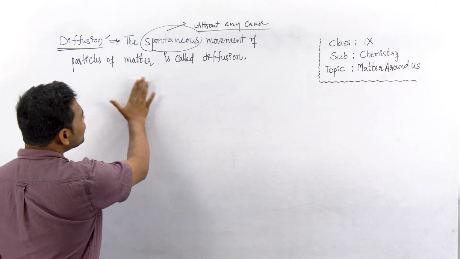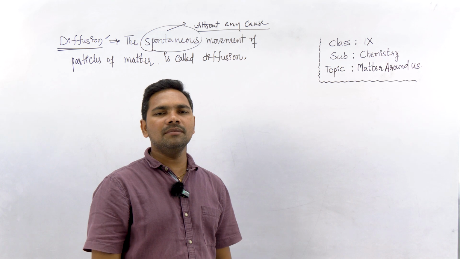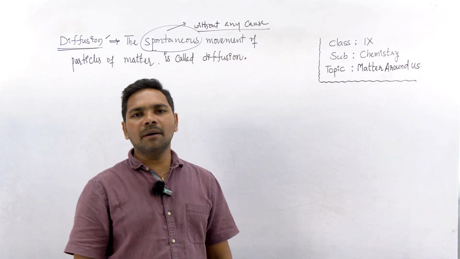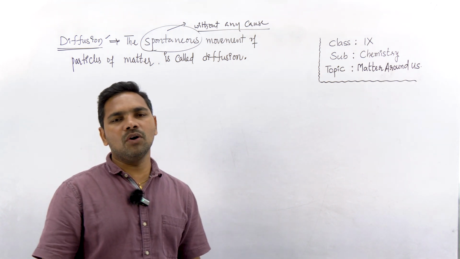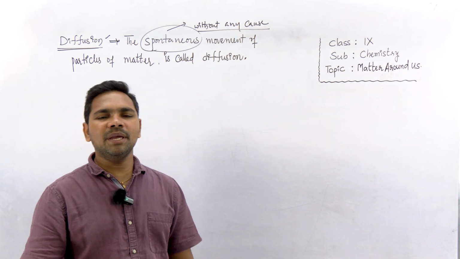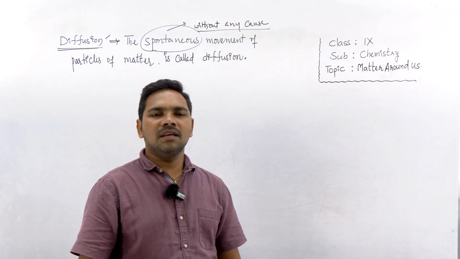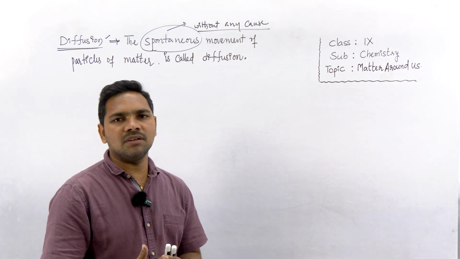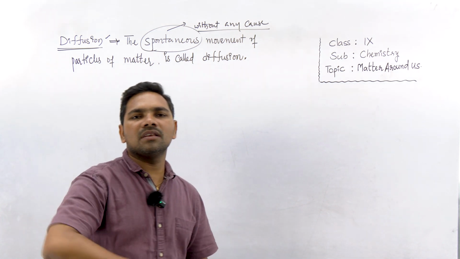Now, this diffusion we observe in our daily life in many ways. For example, when we are going nearby a dumping yard, we get that bad, foul smell. How do we get that foul smell? Generally, in such dumping yards, different gases are produced, and because of the spontaneous motion of their particles, like because of diffusion, they mix with the air, and in that airflow it reaches all the surrounding areas.